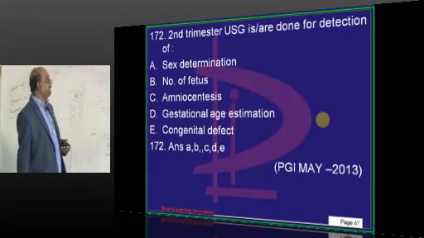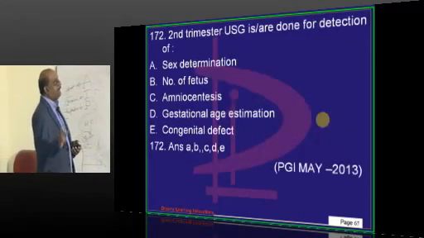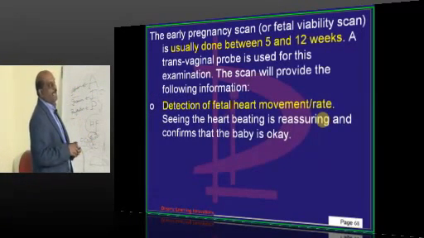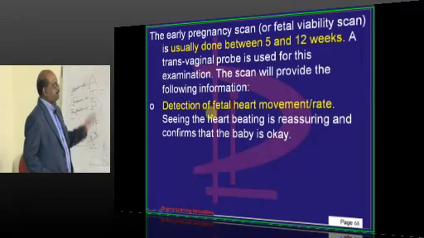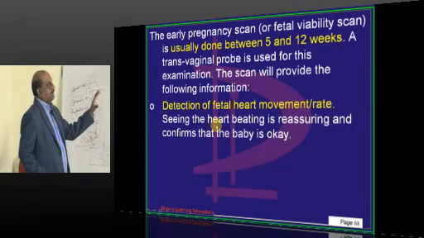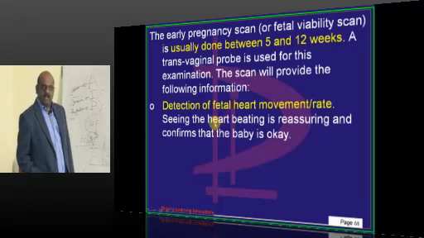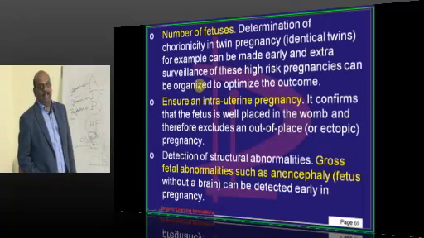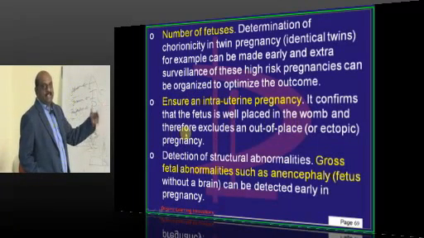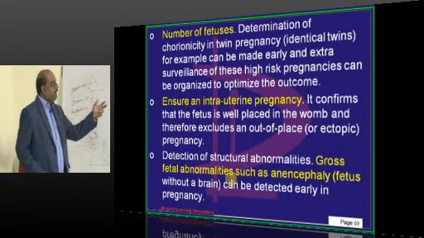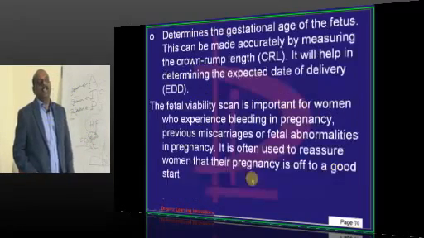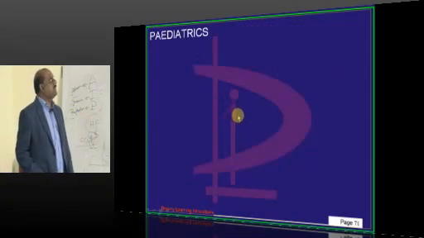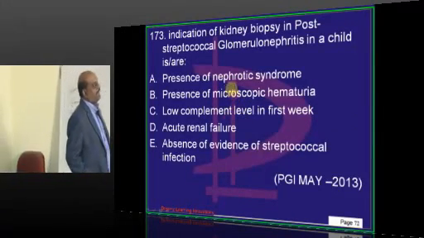So, why do we do a second trimester ultrasound? Typically it is done between 5th and 12th week in early pregnancy scan, which is called fetal viability scan. And you need to get the heart beating, it should be reassuring. Number of fetuses will also be known. You will know whether it is intrauterine pregnancy or ectopic. You will know any structural abnormalities like anencephaly. So the various parameters that you will basically measure when you do the scan.